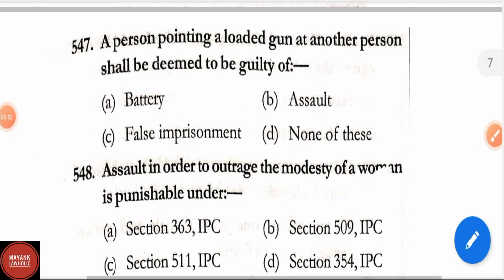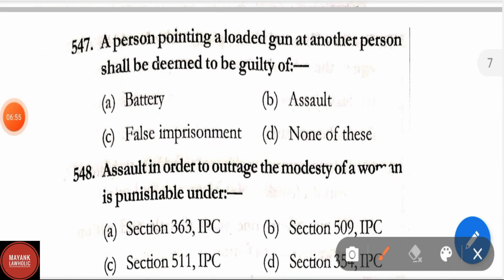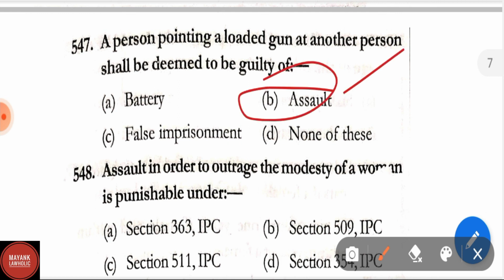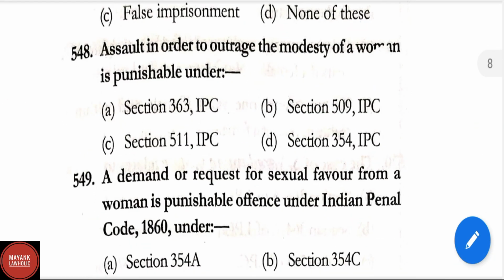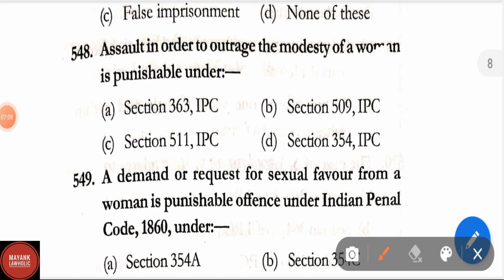Question number 547. A person pointing a loaded gun at another person shall be deemed to be guilty of battery, assault, false imprisonment, none of these. Correct answer is option B, that is assault. Question number 548. Assault in order to outrage the modesty of a woman is punishable under section 363 IPC, section 509 IPC, section 511 IPC, section 354 IPC. Correct answer is section 354 of IPC.